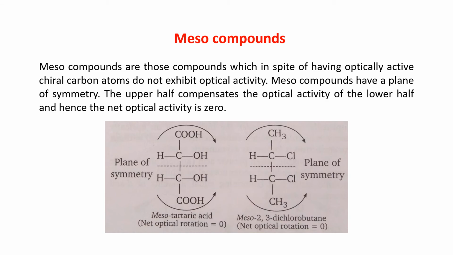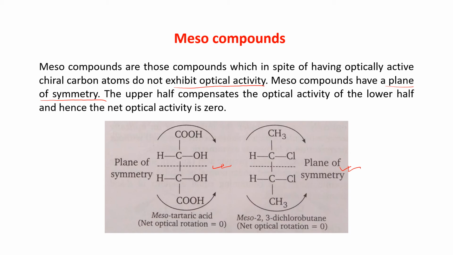Now, which compounds are known as mesocompounds? Mesocompounds are those compounds which, in spite of having optically active chiral carbon atom, as I already showed you in the previous slide, do not exhibit optical activity. These compounds have optically active chiral carbon atoms, but they do not show optical activity. Mesocompounds have a plane of symmetry. This is the plane of symmetry.